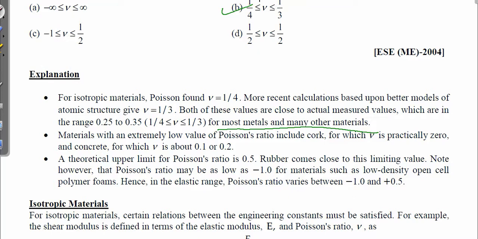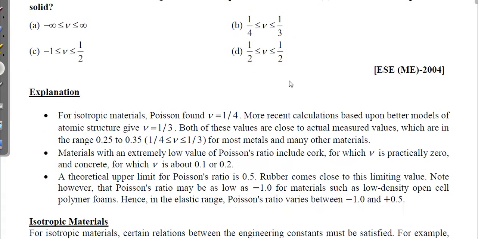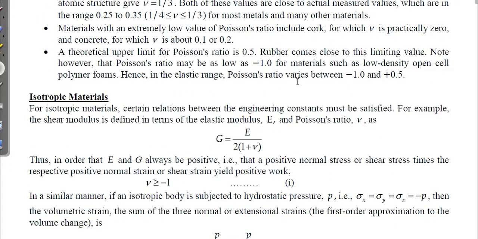But for other materials or solids, like low density open cell polymer foam, it is coming -1. So the elastic range of Poisson ratio will be -1 to plus 0.5 for an isotropic solid. This question never said it is asking for metals. Okay, so now the confusion is clear. Now let's see how it is coming -1 to plus 0.5.